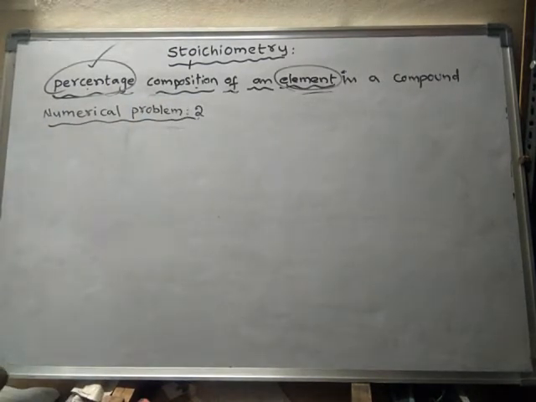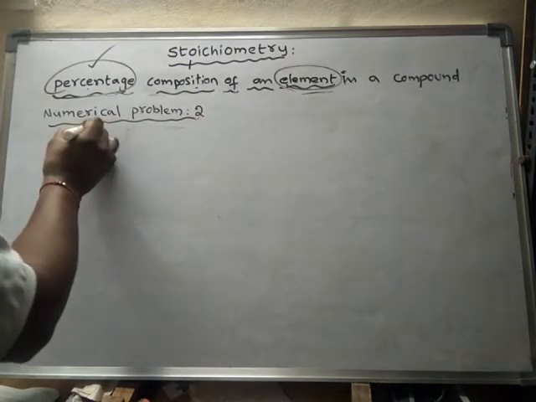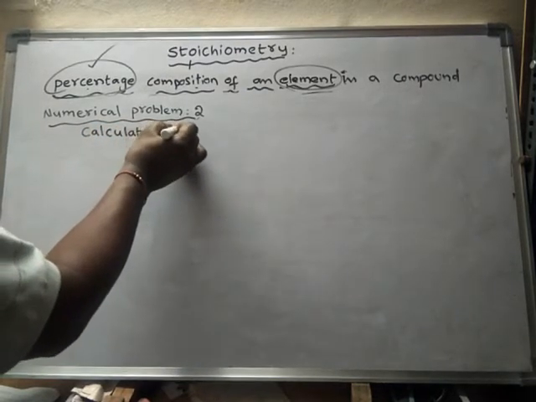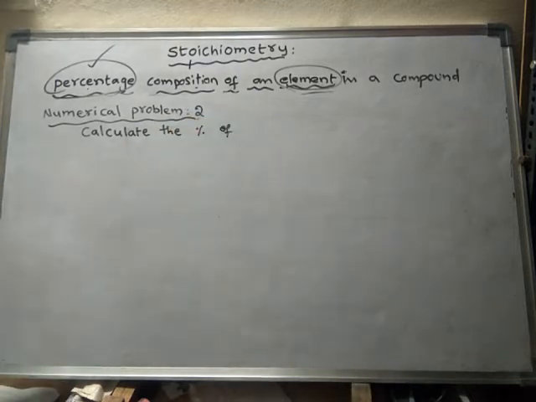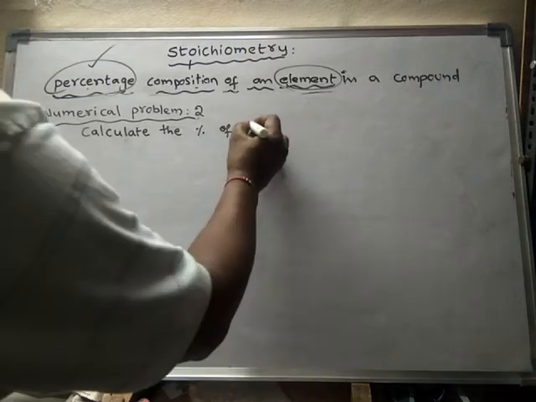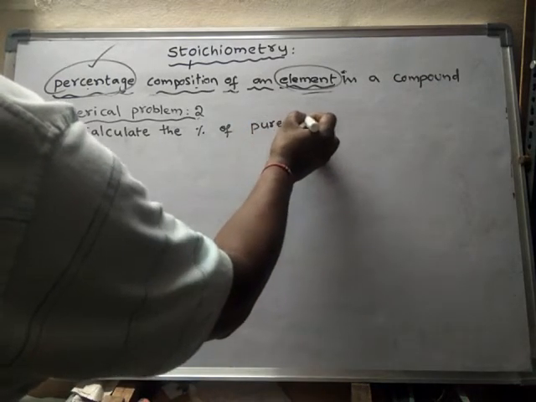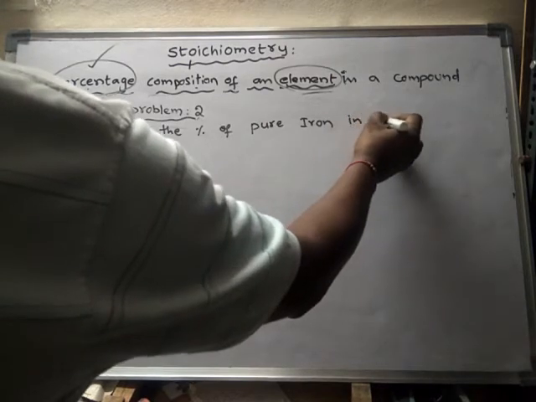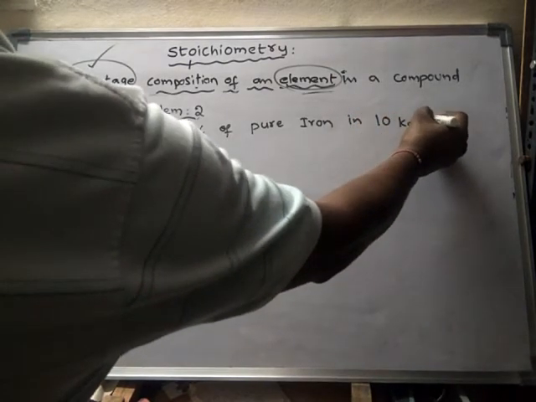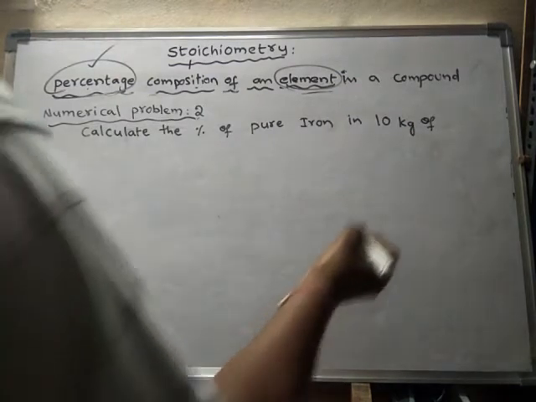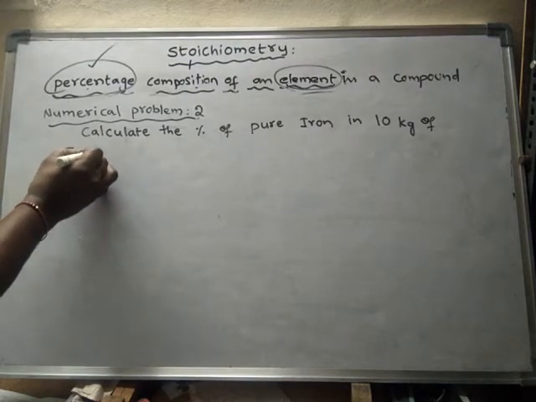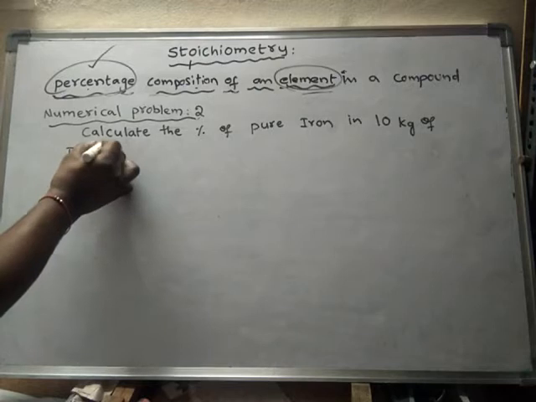So what is the question? Calculate the percentage of pure iron in 10 kg of iron 3 oxide.